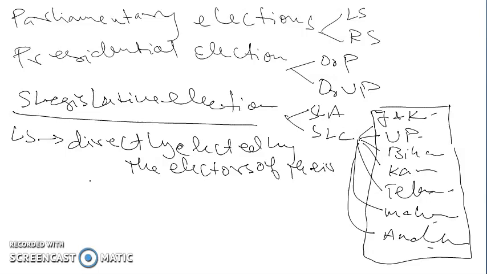In the last class we talked about what a constituency is and how a constituency is delimited or determined.